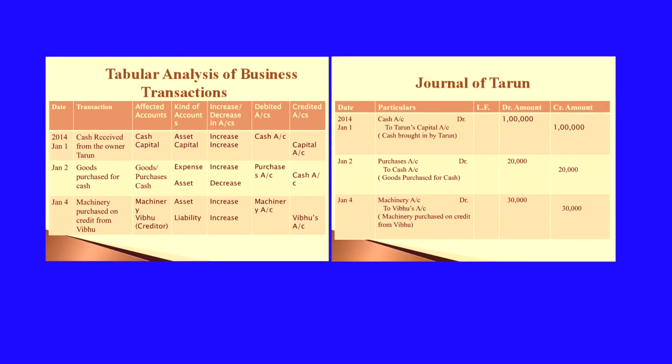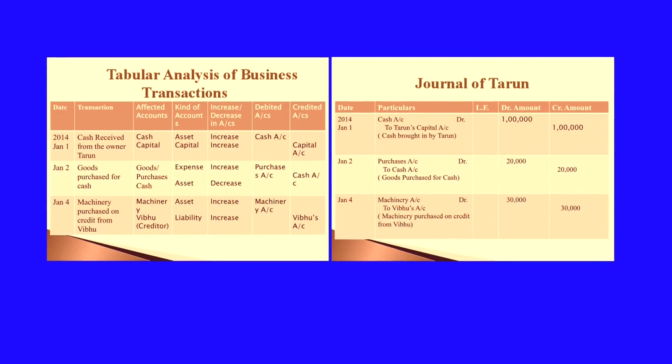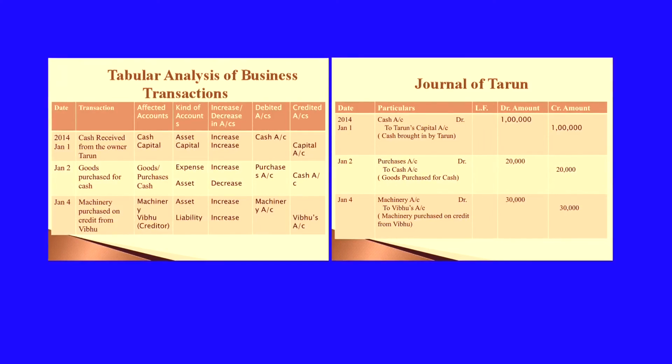Machinery will increase. Machinery is purchased when you consider the business organization. Machinery is coming inside, so it is an increase to the business. Creditor, that is liability, is also an increase. So, you will debit machinery account and Vibhu's account is credited.